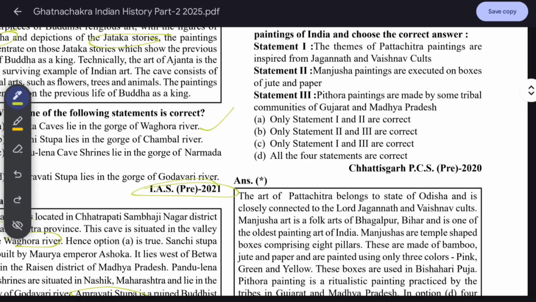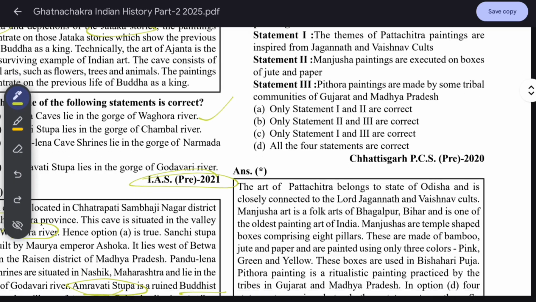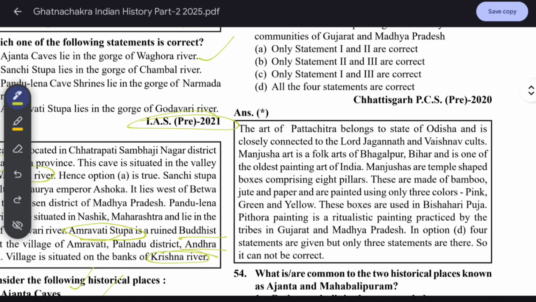The art of Pattachitra belongs to the state of Odisha and is closely connected to Lord Jagannath and the Vaishnav cult. Manjusa art is a folk art of Bhagalpur, Bihar, and is one of the oldest painting arts of India. Manjusas are temple-shaped boxes comprising 8 pillars. These are made of bamboo, jute, and paper and are painted using only 3 colors: pink, green, and yellow. These boxes are used in Bisari Puja. Pithora painting is a ritualistic painting practiced by the tribes in Gujarat and Madhya Pradesh.